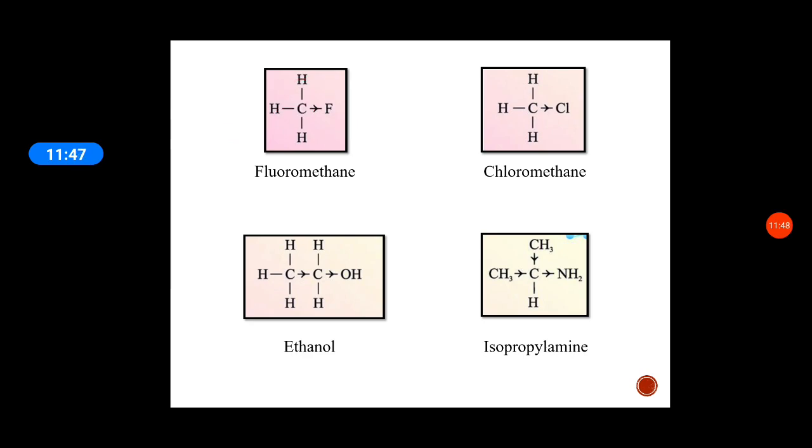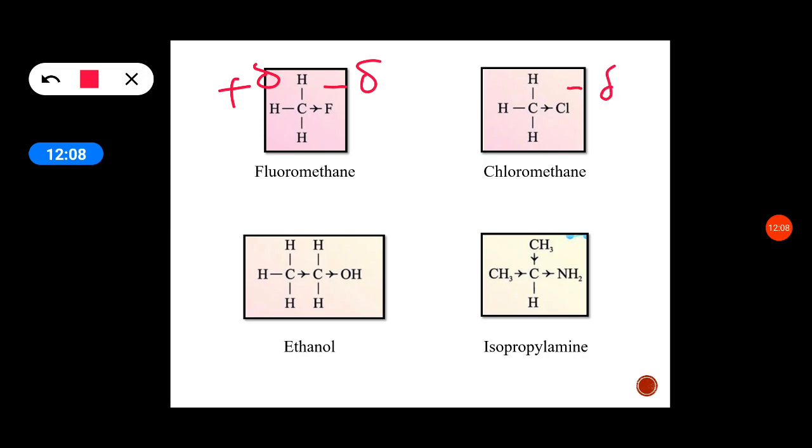The arrow is shown towards the fluoride, so it gets a small negative charge and carbon gets a small positive charge. Like that, in chloromethane, the chloride group is also more electronegative than carbon, so chloride acquires a small negative charge and carbon acquires a small positive charge.